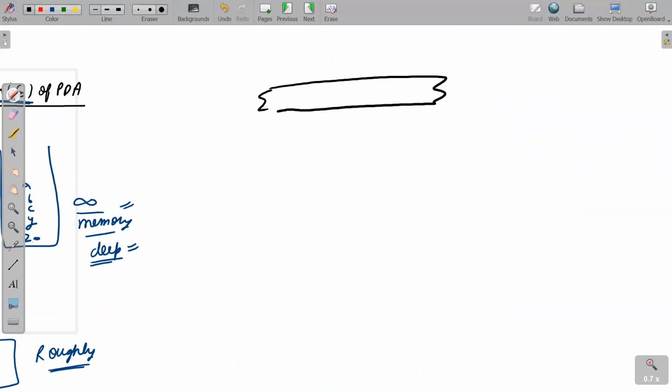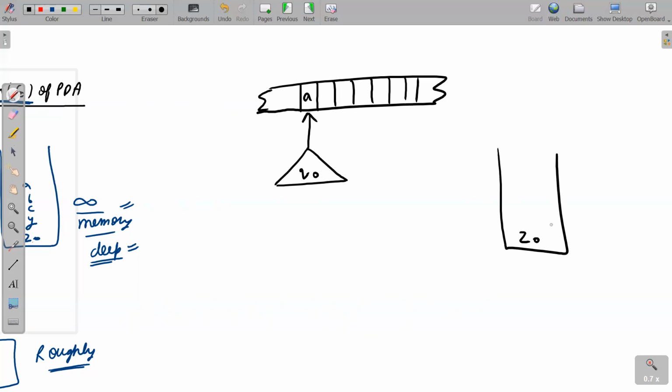See, this is a tape of infinite length divided into cells. One cell stores one symbol at a time. We have a read head, and we have a finite state control mechanism. The read head is placed on the first symbol. You have read A from the tape, and we are at Q0. Initially we have kept Z0 in the stack.